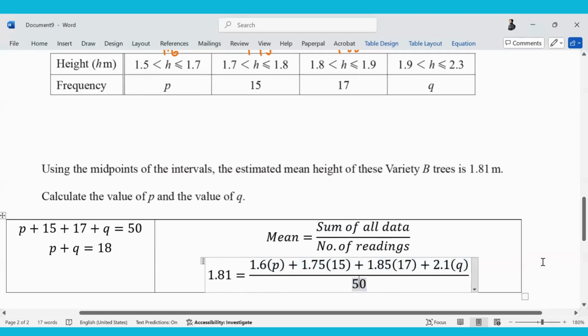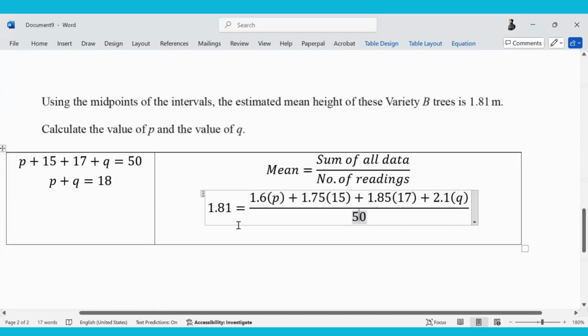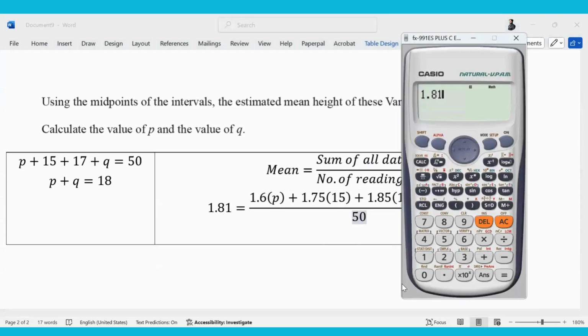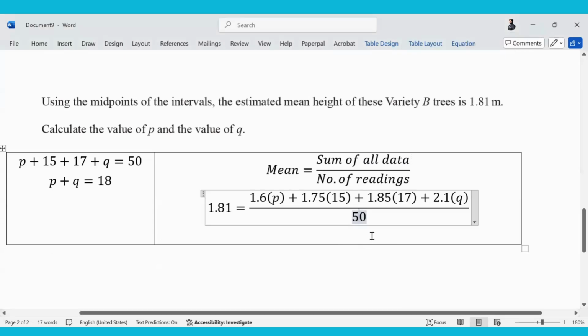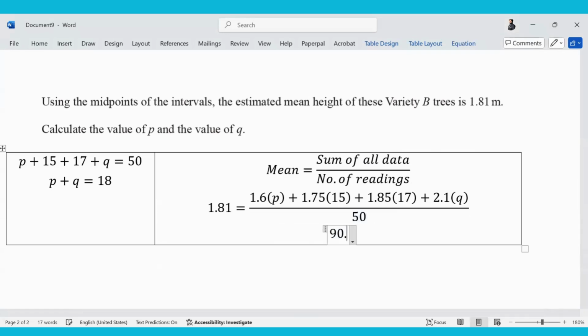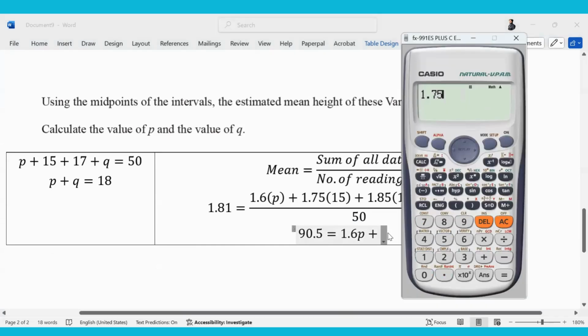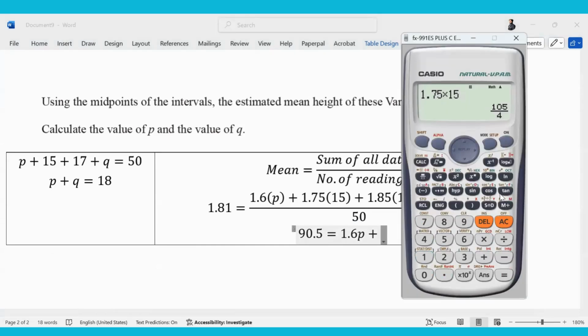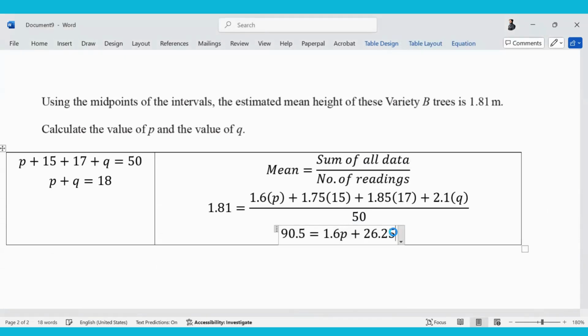I'll tell you how to use your calculators smartly. First thing that you will do is 50 goes on that side and multiplies by 1.81. So I'll do 1.81 times 50, which is 90.5, equals 1.6P plus 1.75 times 15, which is 26.25.